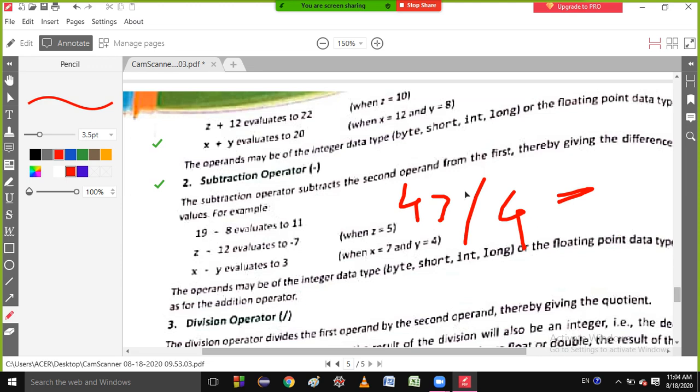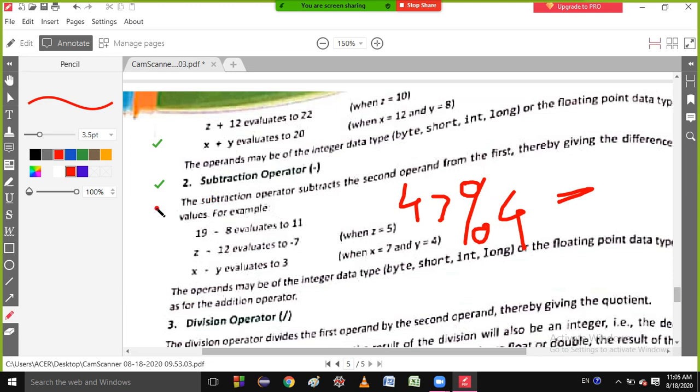Eleven. Very nice. If I ask 47 modulo 4, then tell me the answer. 3. Very nice. So I think this concept is clear.